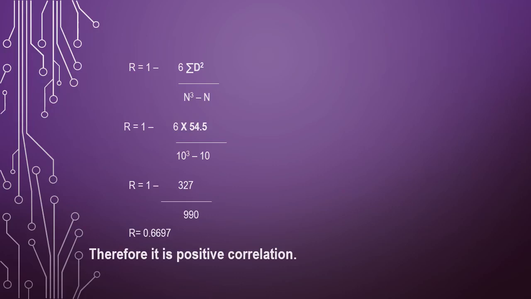So this is a small presentation regarding correlation, types of correlations, and the methods which we use to find the correlation between the variables. We have seen two methods: one is the Karl Pearson method, another one is Spearman's method, the Spearman's rank formula method. These are the two methods through which we can find the correlation between the variables.